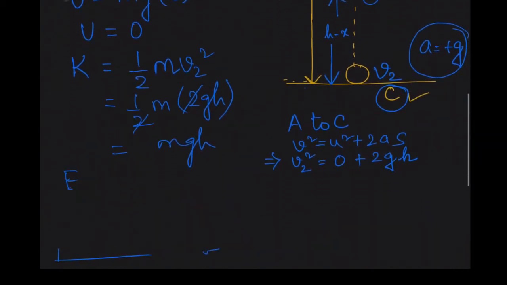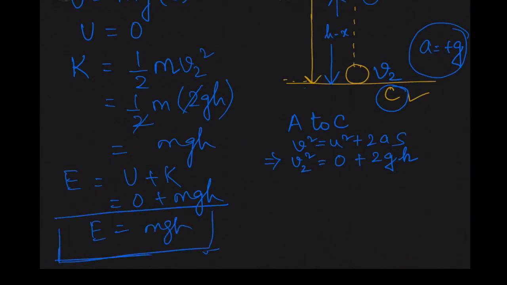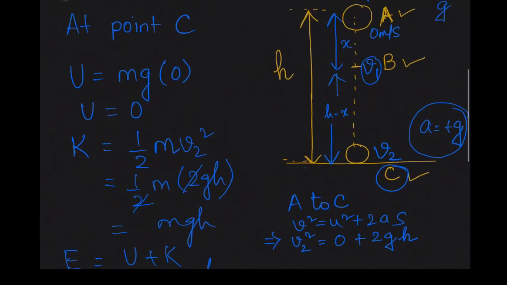So my total energy is potential plus kinetic, 0 plus mgh. So ultimately again I got mgh. So once again the total energy came out to be mgh. So at all the 3 points, whether it is A, B or C, my total energy is always remaining constant. So this is proving the principle of conservation of energy. But remember one thing, we are neglecting the loss of energy due to friction. Over here there can be friction, due to air only there can be friction, we are avoiding it.